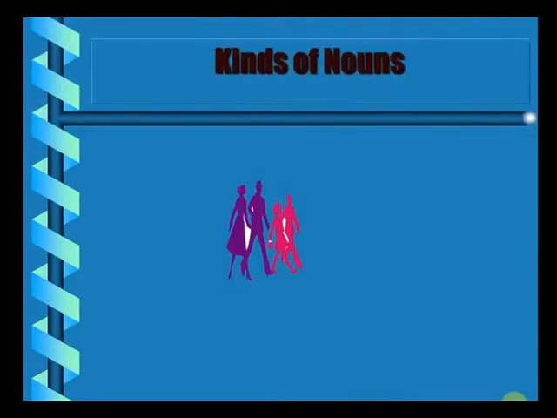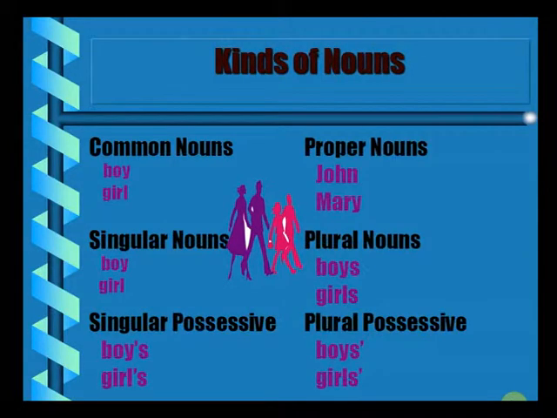Now we'll be discussing the types of nouns. Starting with the two most important types, common nouns and proper nouns. Can you differentiate between the two? If I give you the name of India, is it a common noun or a proper noun? Yes, you identified correctly. India is a proper noun. Let us understand the difference between a common noun and a proper noun.